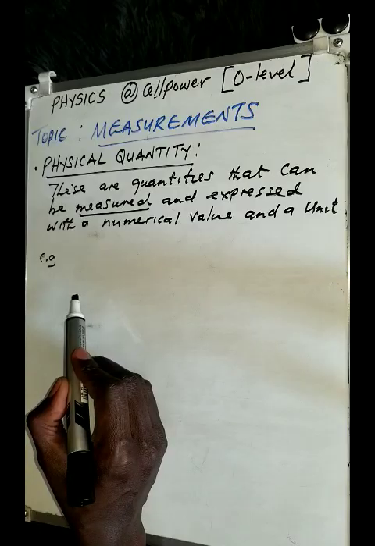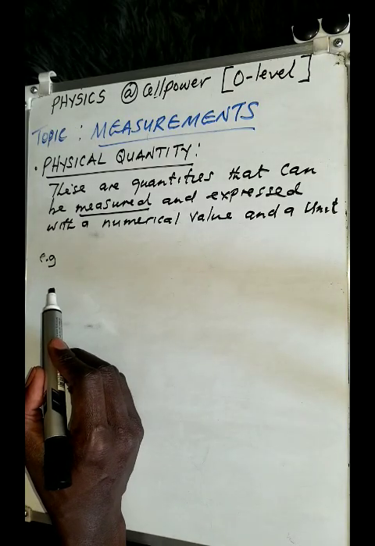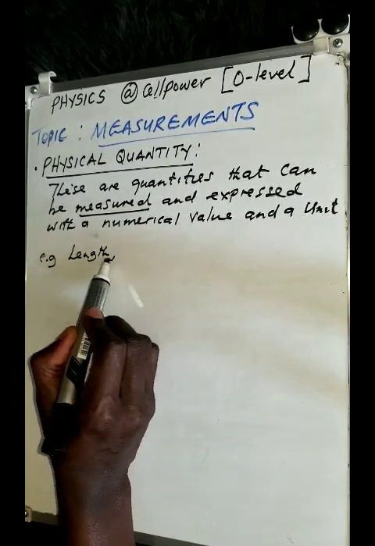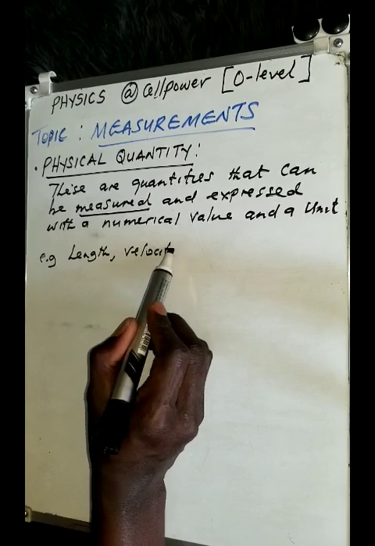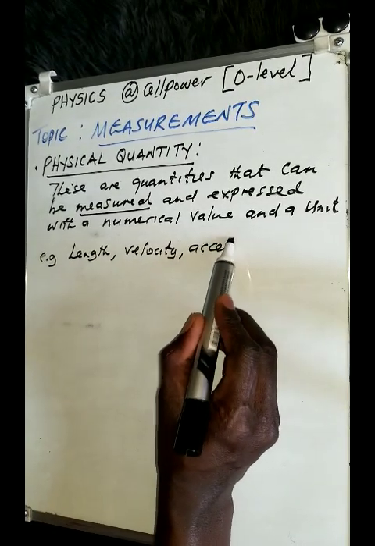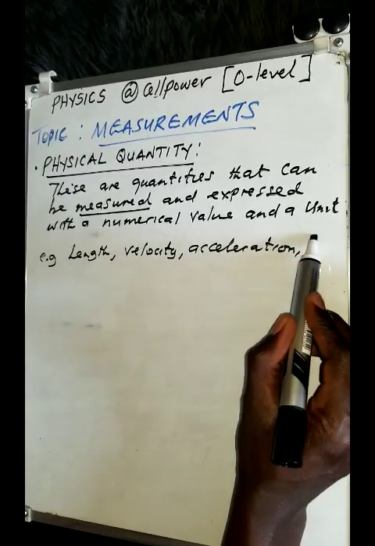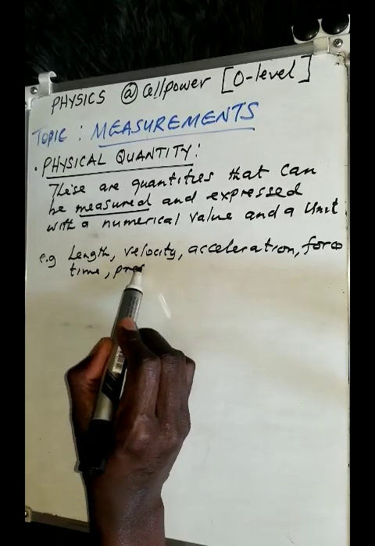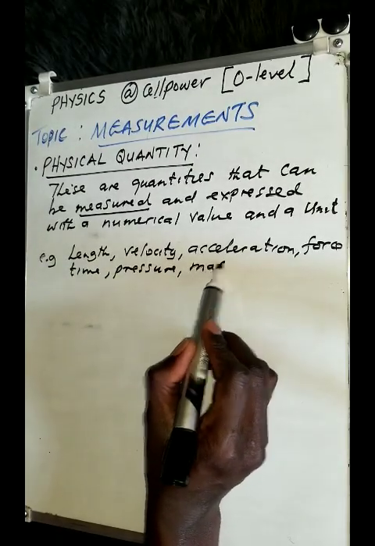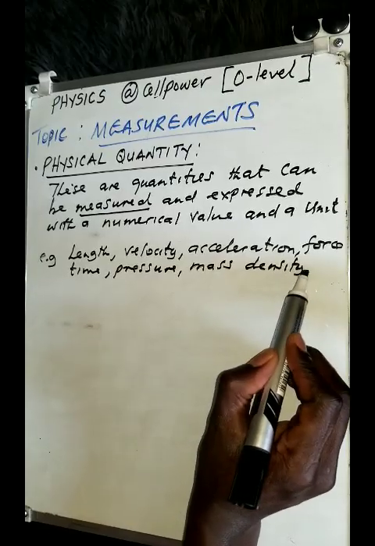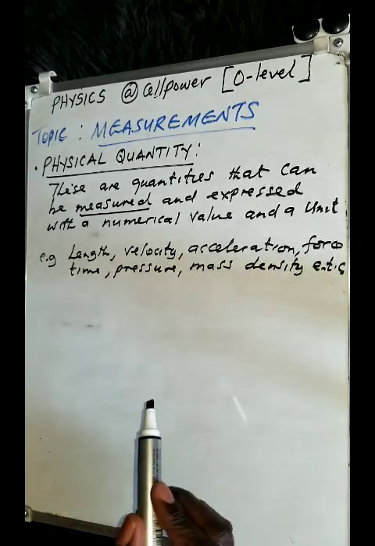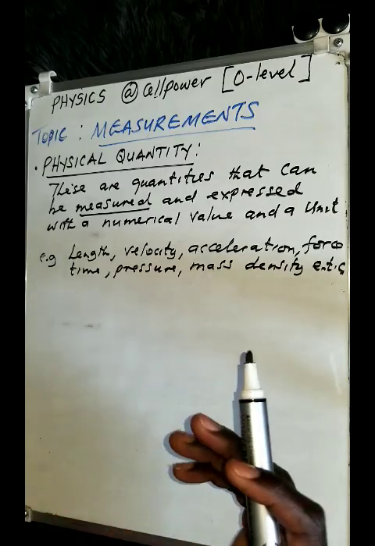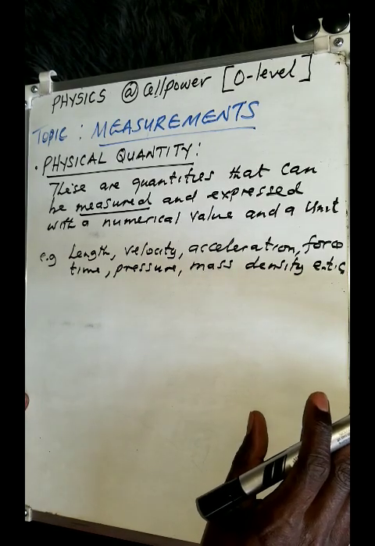For example, these may include length, velocity of an object, acceleration of an object, force, time, pressure, mass, density, etc. As long as you are able to measure the property of matter, then we call that a physical quantity.